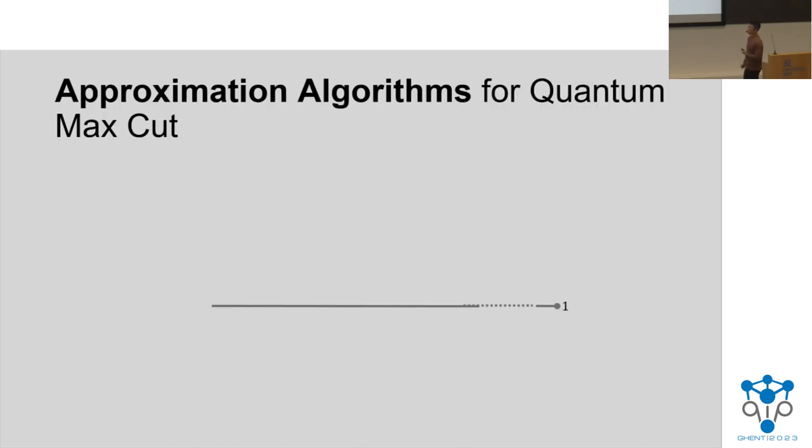So where do we stand in terms of approximation? Well, the algorithm that we'll really care about for this talk is based off of the work of Gharibian and Parekh in 2019, who showed that by using a generalization of the canonical SDP that I mentioned earlier, you can actually get a ratio of 0.498. This is kind of cool, and it has a lot of similarities with the classical algorithm. And as a result, let me spend a couple slides trying to compare these two algorithms with each other.